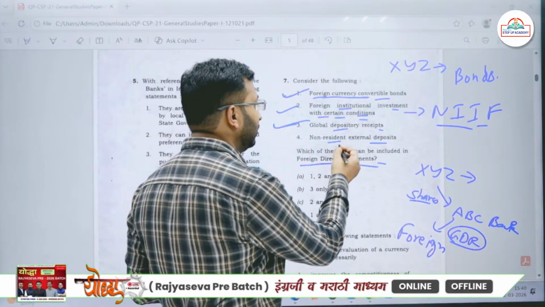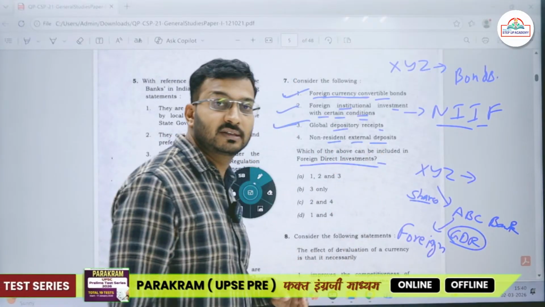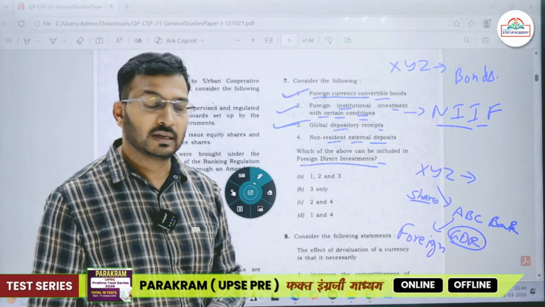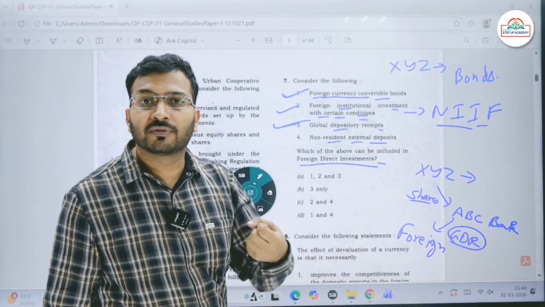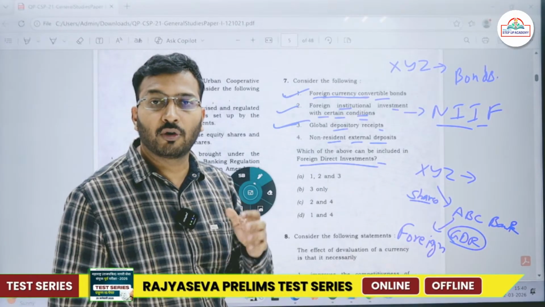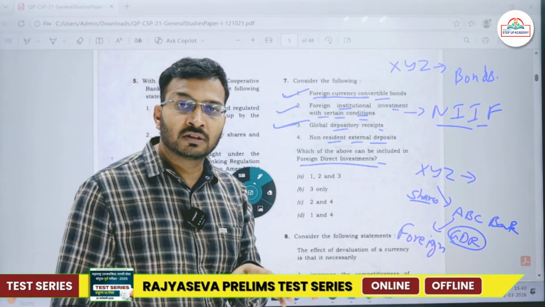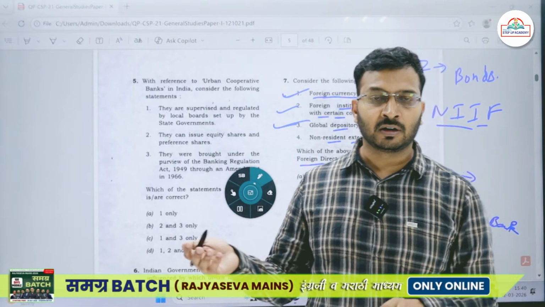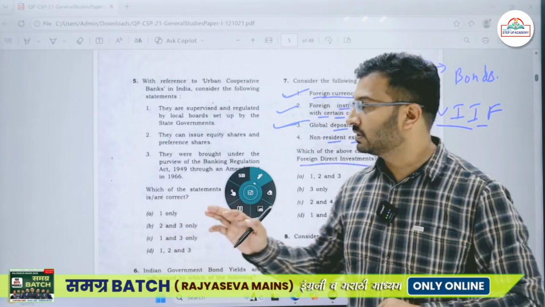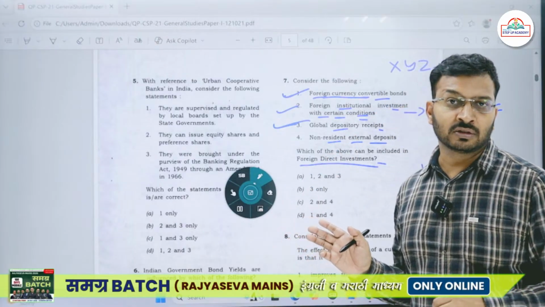Then fourth, we have the non-resident external deposits. These are external deposits; people can take their deposits whenever they want. A foreign individual usually invests into India. Most of the NRIs do their FDs and savings in Indian banks. Why do they do so?